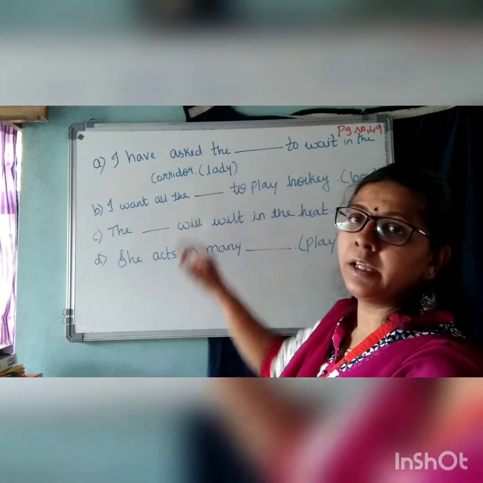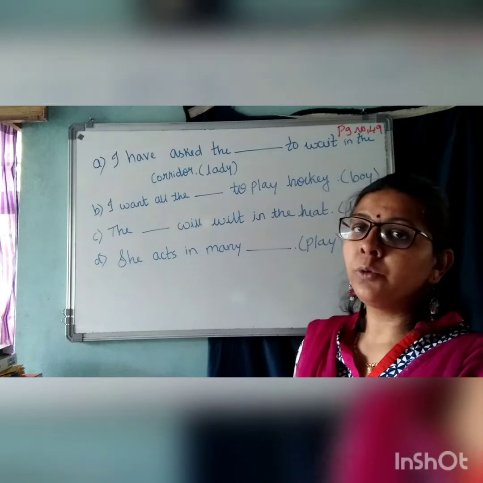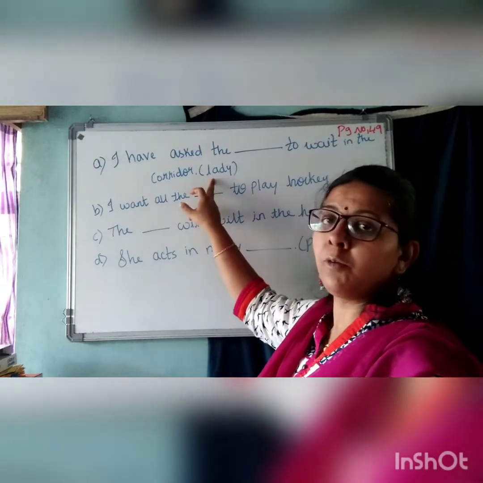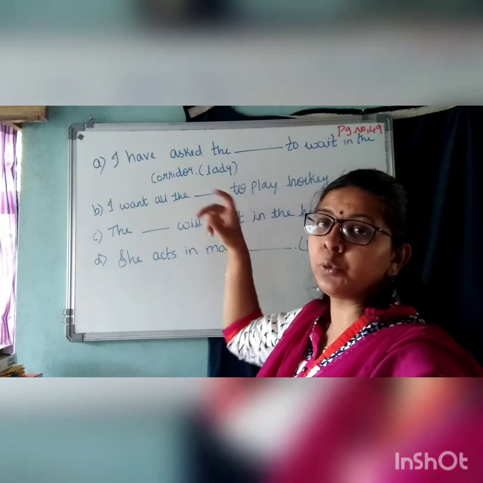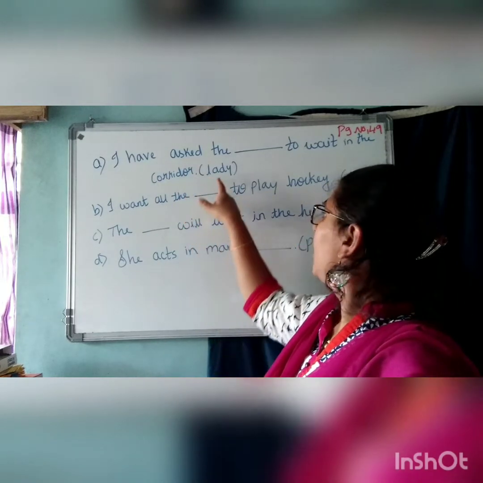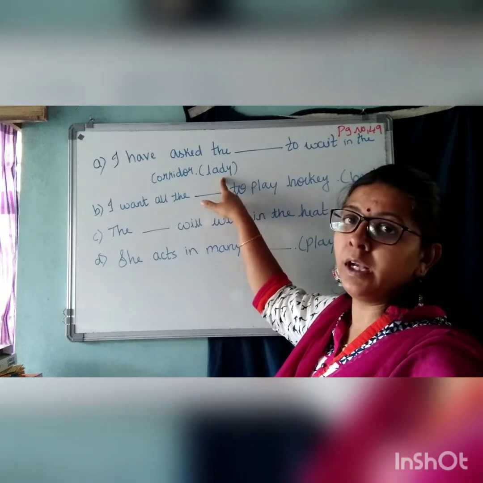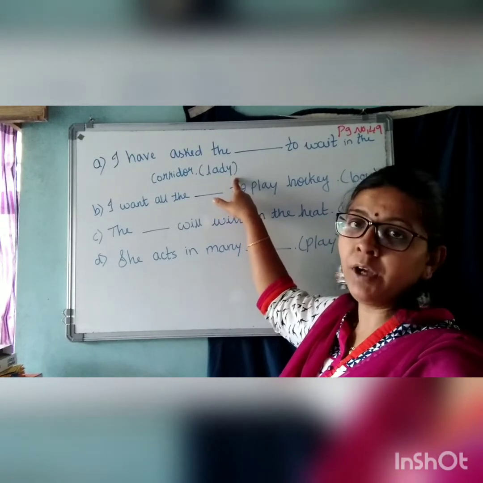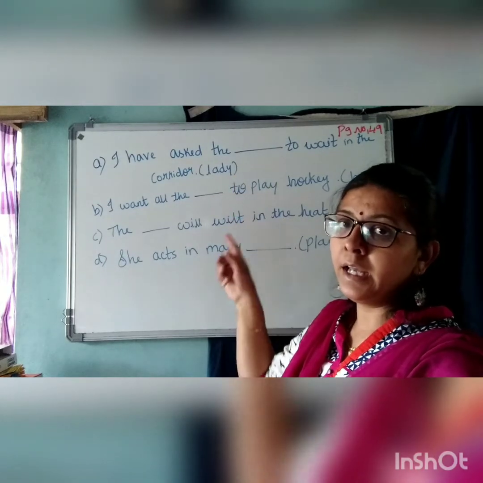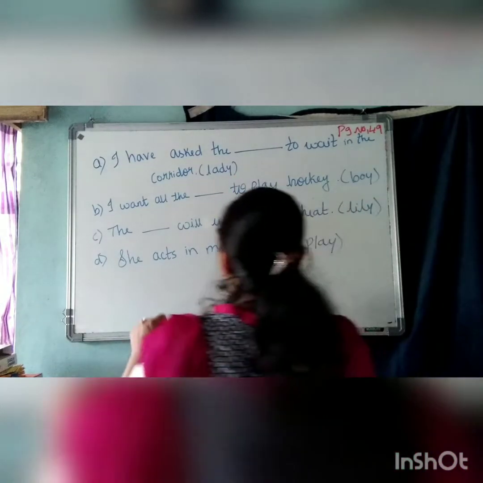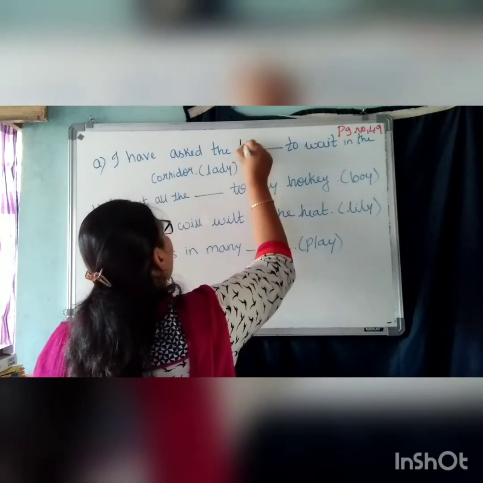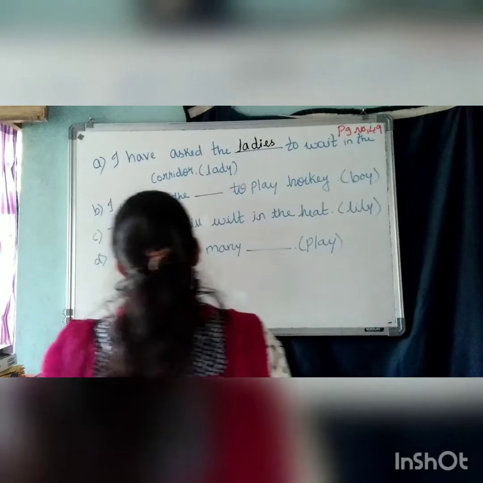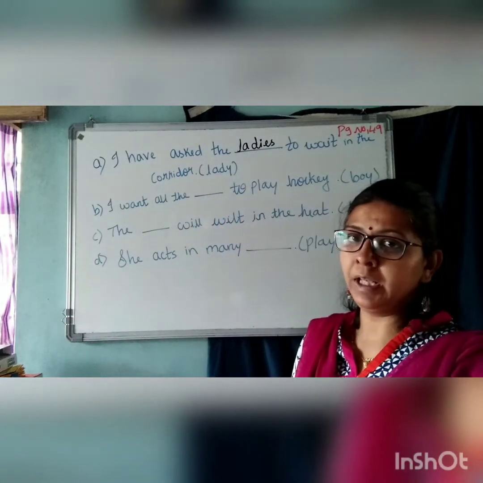In the bracket they have given you lady. So you have to write the plural form of lady here. What is the plural form of lady? What is the rule here? Whether rule 1 is going to apply or rule 2? Rule 2, D is a consonant. So when there is a consonant plus Y, we have to remove this Y and we have to add IES. So I have asked many ladies. L-A-D-I-E-S, ladies. So rule 2 is going to apply here.